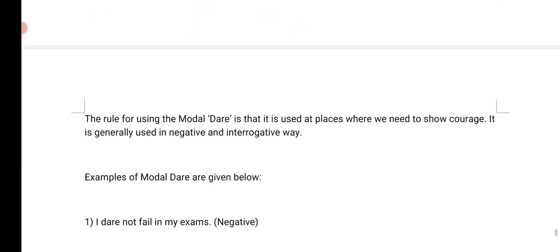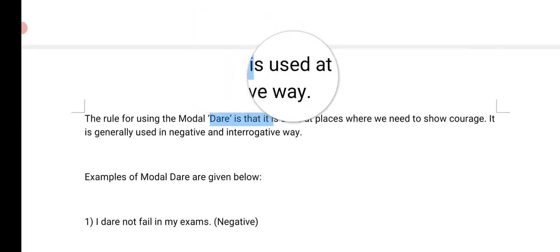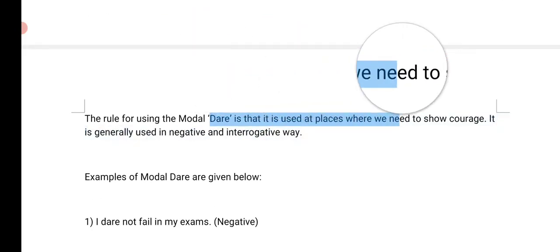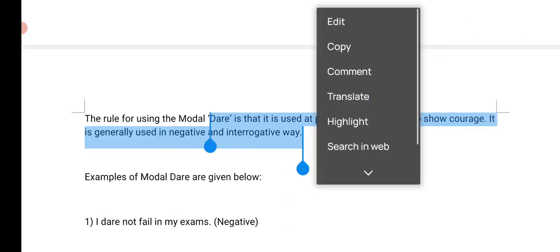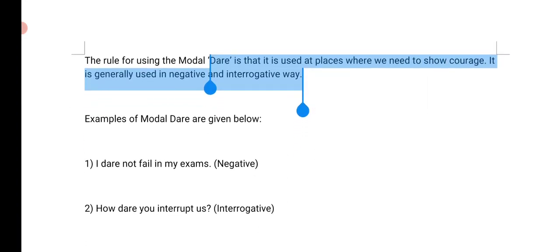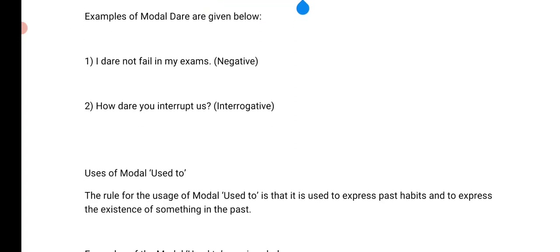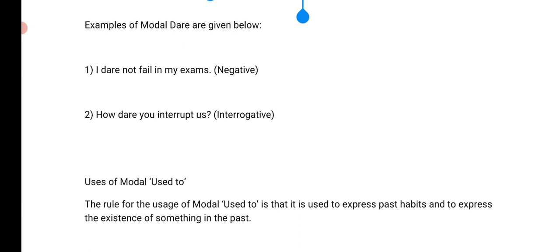It's very simple. And there is dare, which is used at places where we need to show courage, right? For courage and for challenge. For example, I dare not fail in my exams. This is negative, right? How dare you interrupt? This is again negative, and the courage, right? How dare you interrupt us, right?